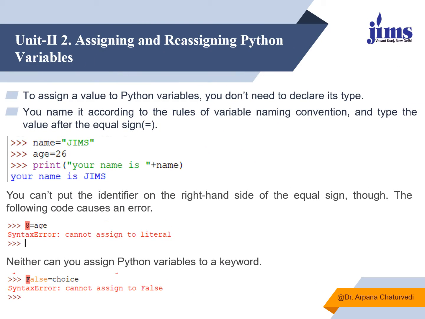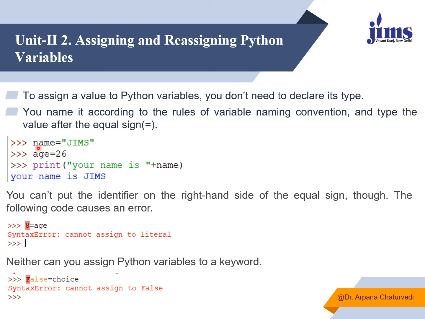Now we see how to assign a value to a variable. The assignment operator is equals to, only to assign a value to a Python variable. We don't need to declare it as is required in C, C++, Java, where you have to declare the variable first and only then can you initialize values to it. In Python, you can directly initialize the values to the variable. It automatically takes the data type on the basis of the value we have stored in the variable.